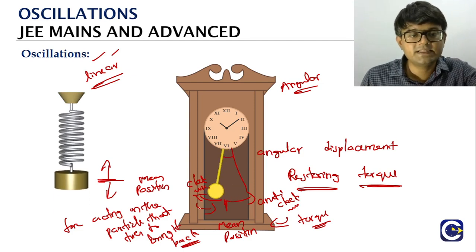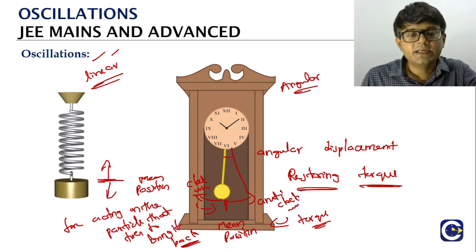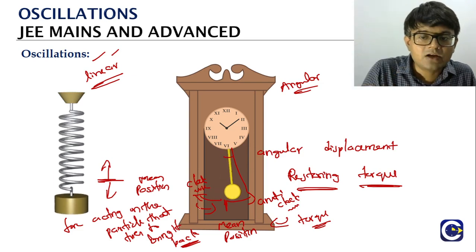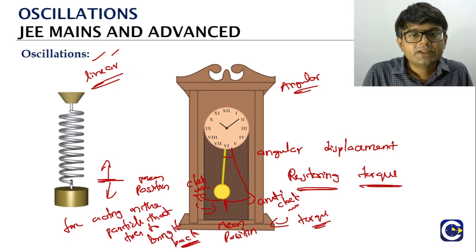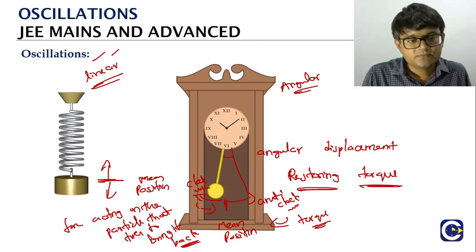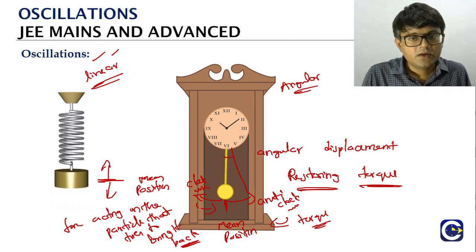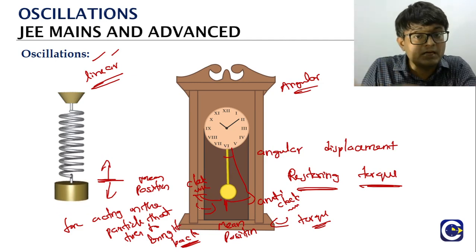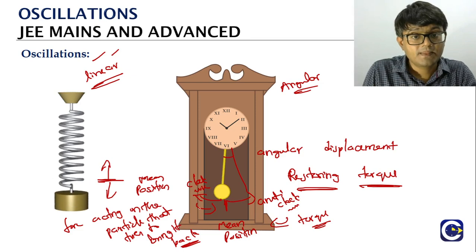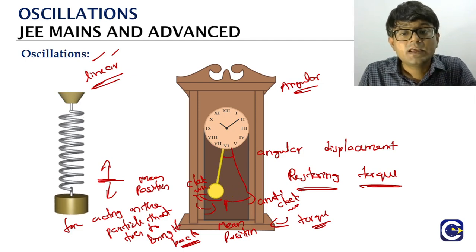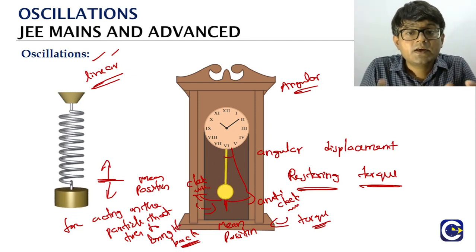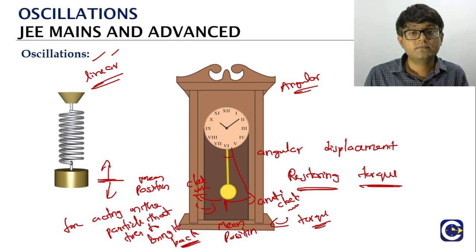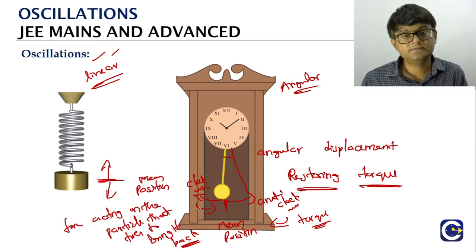So in case of linear SHM, or linear oscillation, sorry, it is the restoring force. In case of the angular oscillations, it is the restoring torque. Now I use the word SHM because the same rule will be applicable for SHM also. The only thing is, an oscillatory motion has to satisfy some conditions to become SHM. What is that condition? We will see that.